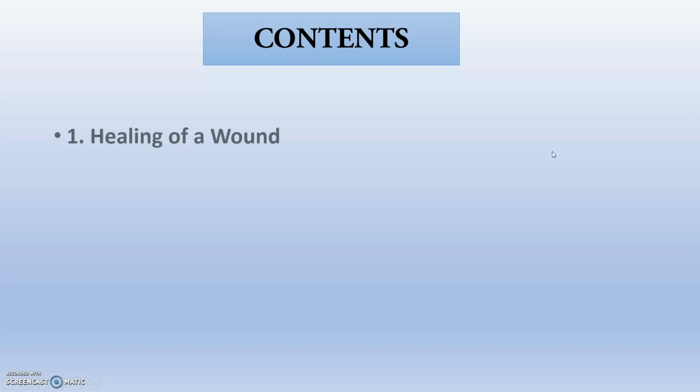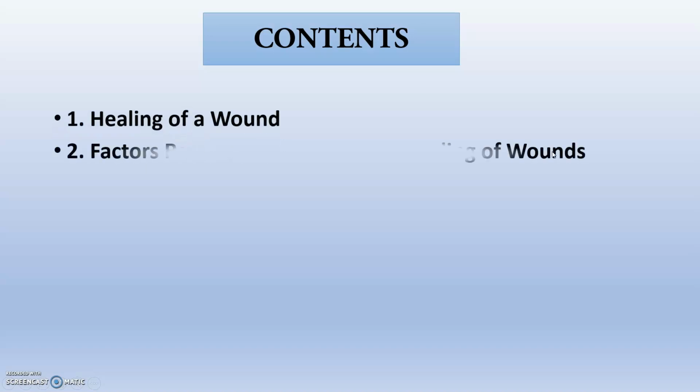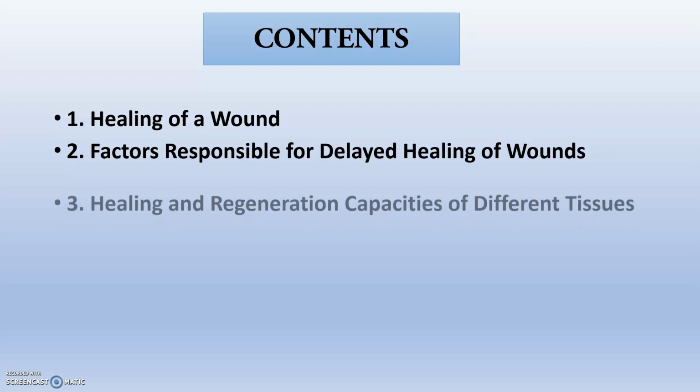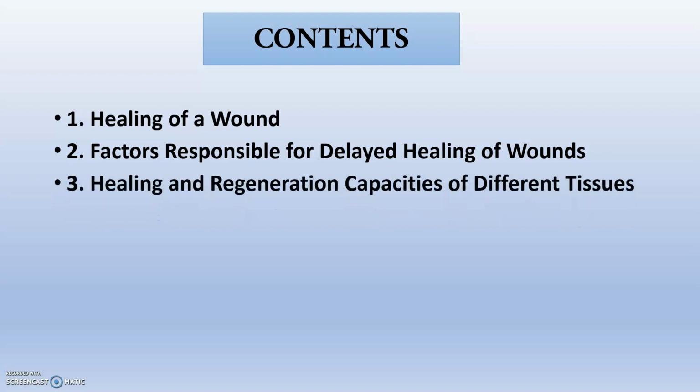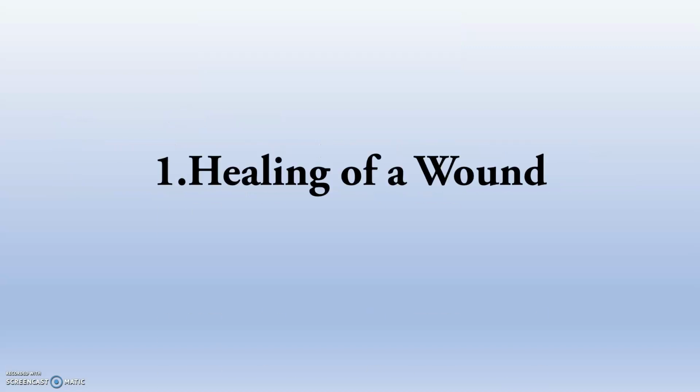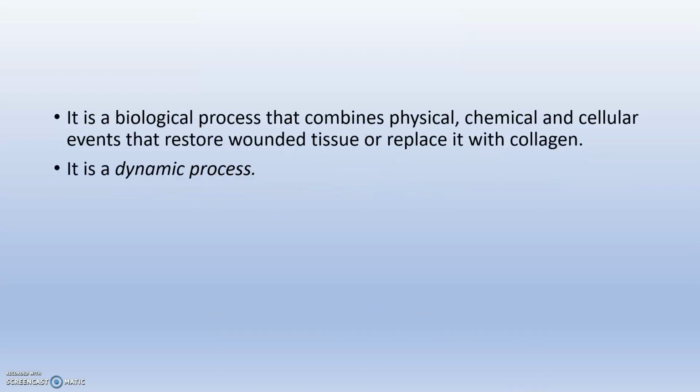So we'll be dealing with healing of a wound. Next is the factors responsible for delayed healing of wounds. And the third one is healing and regeneration capacities of different tissues. So first of all, healing of a wound. It is actually a biological process that combines physical, chemical and cellular events that restore the wounded tissue or replace it with collagen. So it is actually a dynamic process.